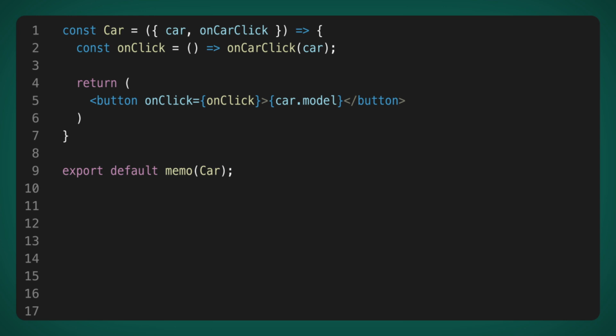And if we look inside the car component, there we will create another function that will link onCarClick and the car object. In this case, there is no use in wrapping the callback in useCallback, because we don't care whether it is a reference to a callback from the previous render or from the current render, and useCallback, as we already know, is not free.